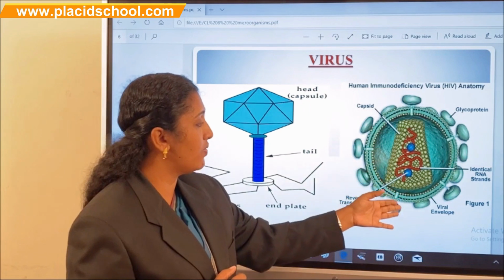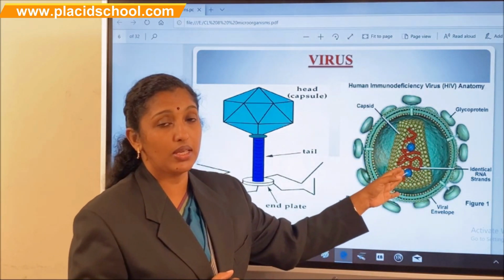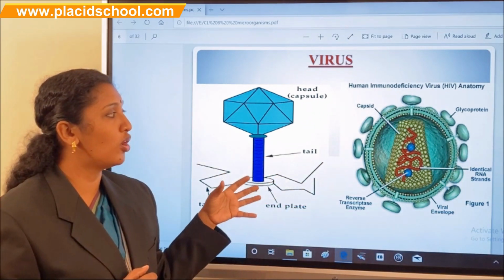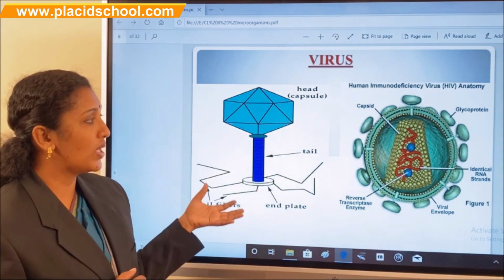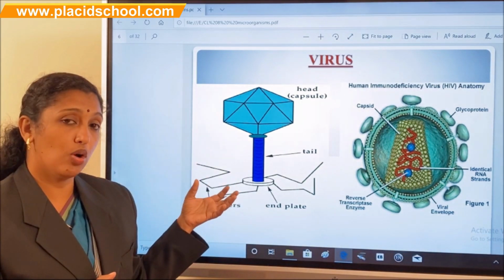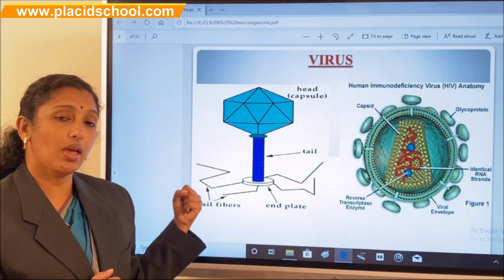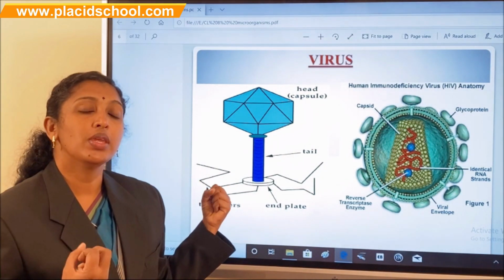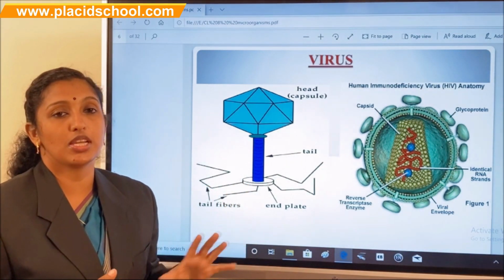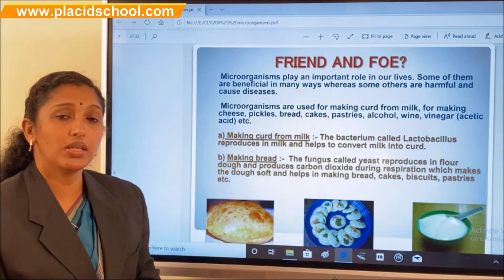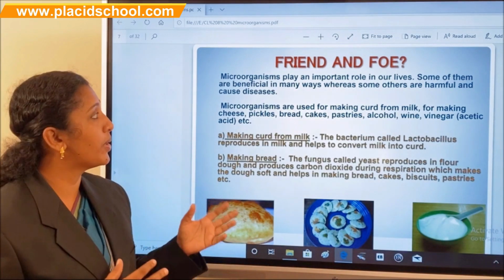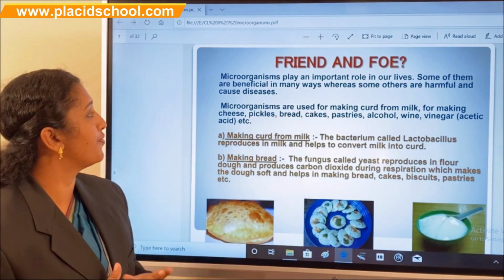In the case of the HIV virus, we can see that RNA is present inside it. Because of the different combinations of this virus structure, it is too difficult to identify the combination, and also difficult to produce new types of medicines for killing these types of pathogenic viruses. And of these microorganisms, some are very harmful and some others are useful.